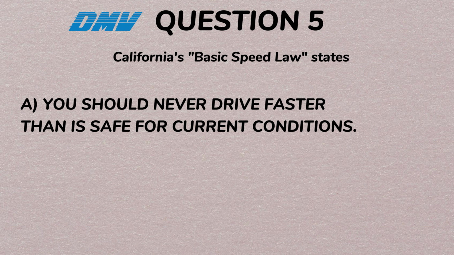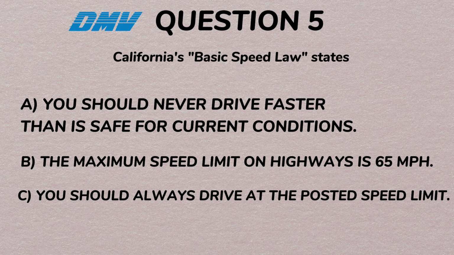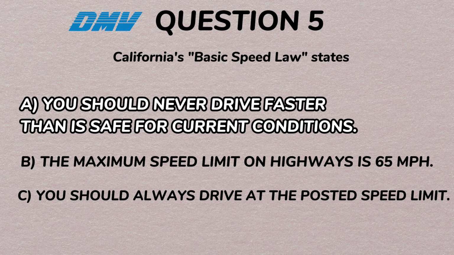Question 5. California's basic speed law states A. You should never drive faster than is safe for current conditions. B. The maximum speed limit on highways is 65 miles per hour. C. You should always drive at the posted speed limit. Correct answer, A. You should never drive faster than is safe for current conditions.